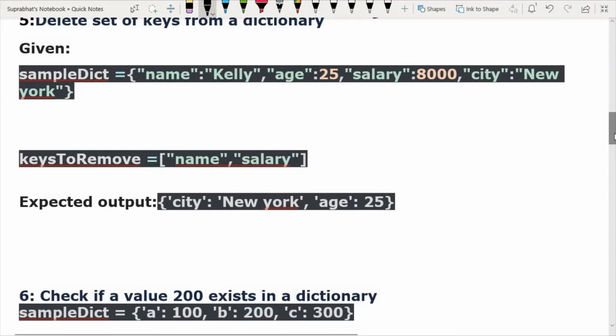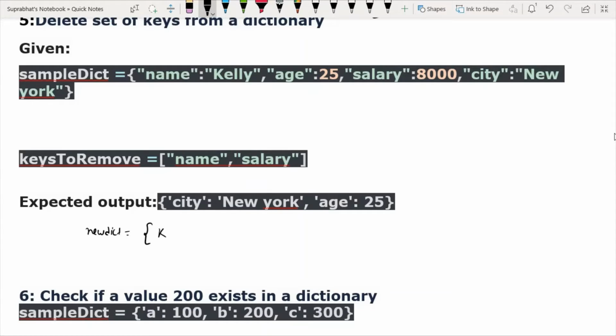So let me tell you, here again we have to remove keys like name and salary from this. So suppose I want to take new dict equals to curly braces.